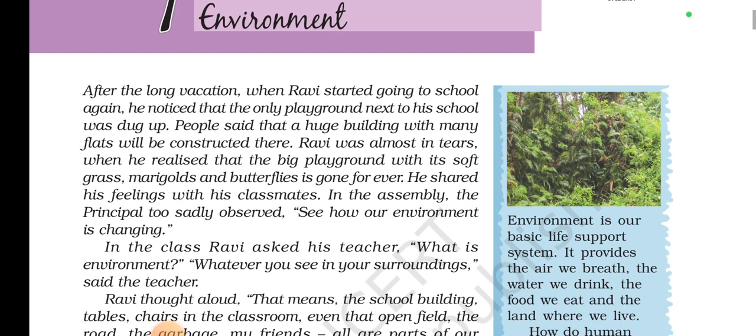So after the long vacation, when Ravi started going to school again, he noticed that the playground next to his school was dug up. People said that a huge building with many flats will be constructed there. Ravi was almost in tears when he realized that the big playground with its soft grass, marigold, and butterflies was gone forever. He shared his feeling with his classmates in the assembly. The principal too sadly observed, see how our environment is changing.